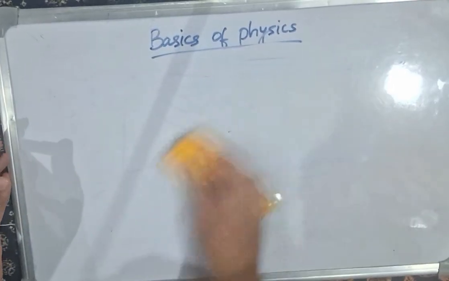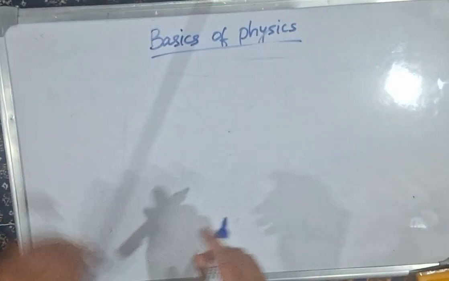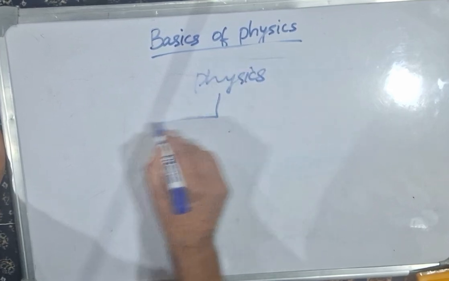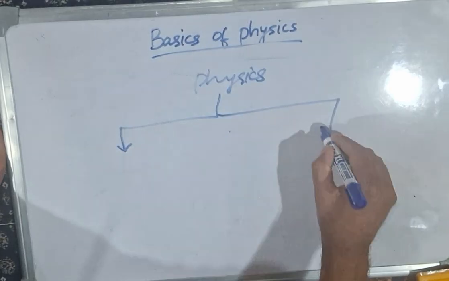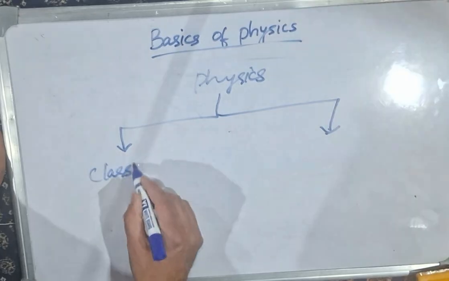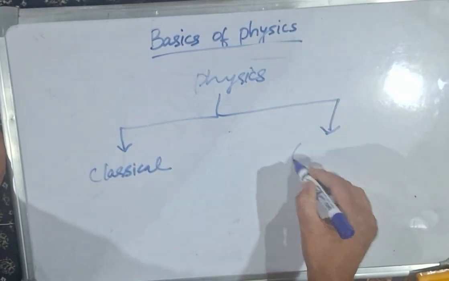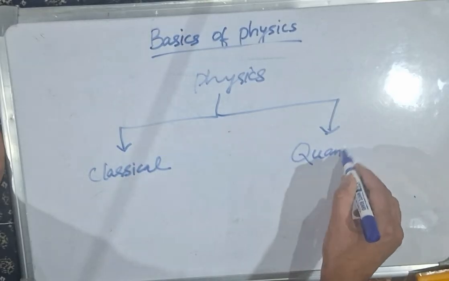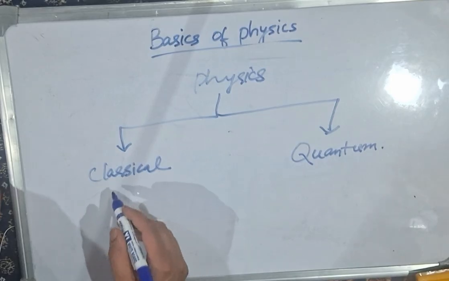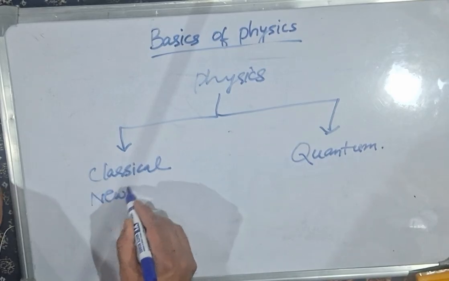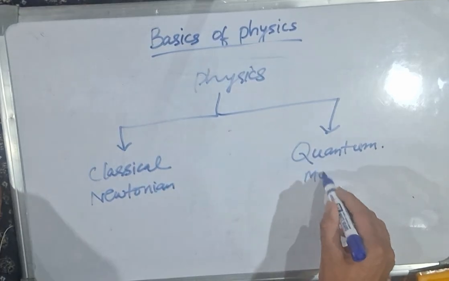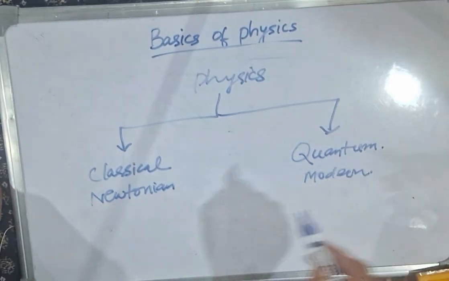Then we will go to what are the types of physics. So what are the two types of physics? We can divide physics into two types: the old physics, which is also known as classical physics, and the modern physics or the new physics, which is known as quantum physics. The old physics or classical physics is also known as Newtonian physics, while quantum physics is the modern physics.